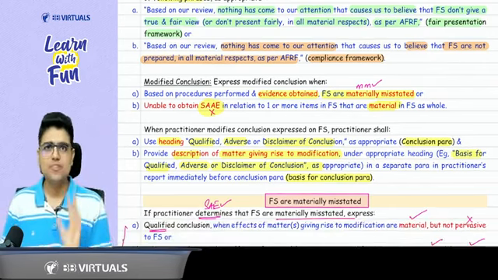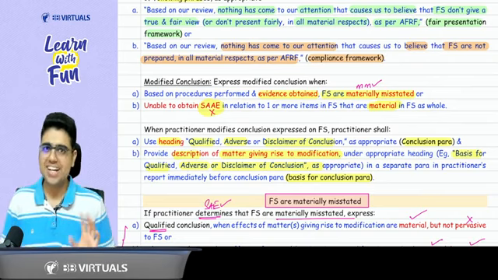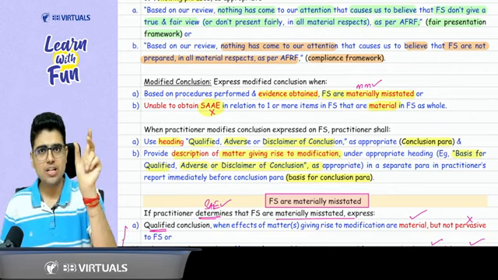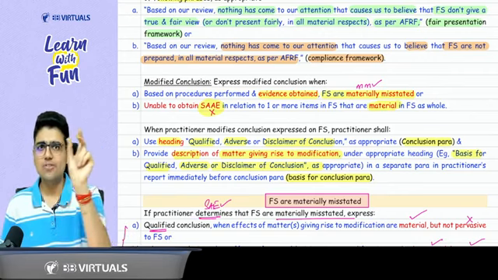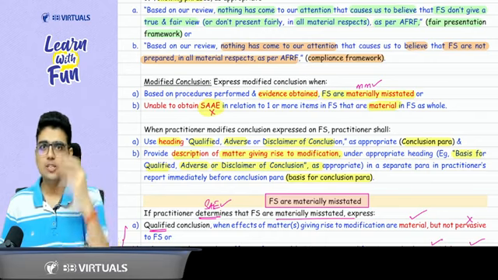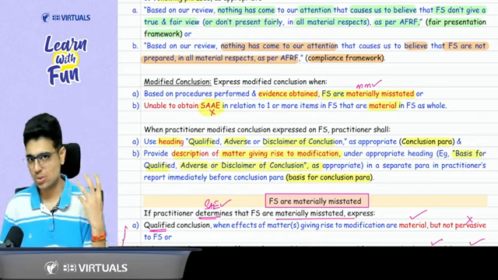Now, three types of modified conclusion are there. DAKU. DAKU means disclaimer, adverse, qualified. Whenever you give a modified conclusion, the heading of the conclusion para changes, and you also need to give a basis. What was the basis of giving a modified conclusion?